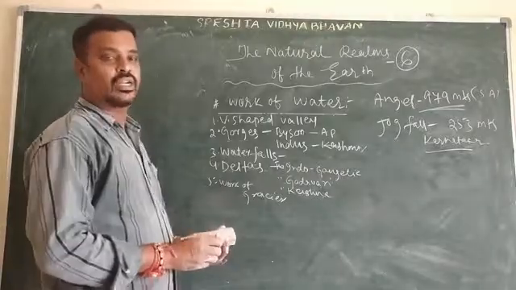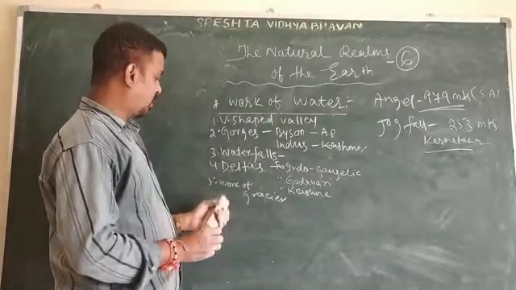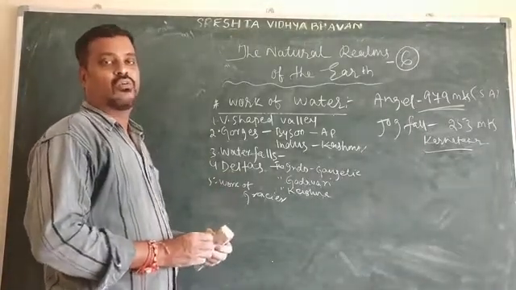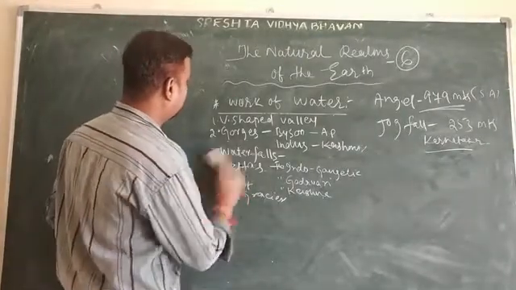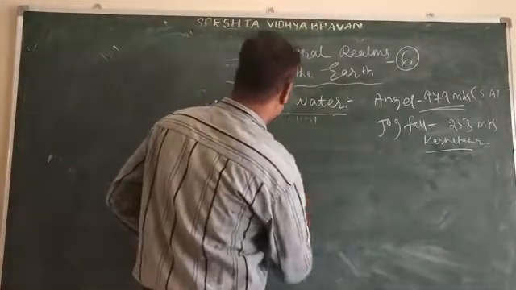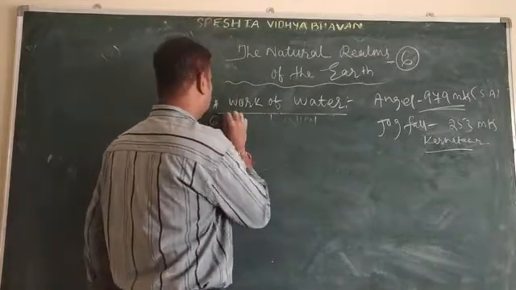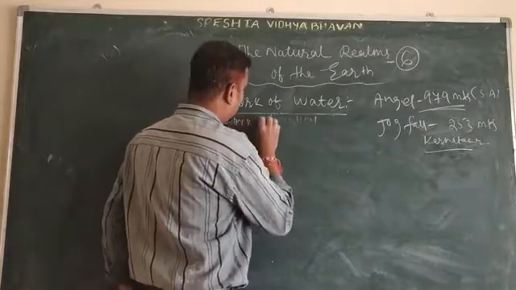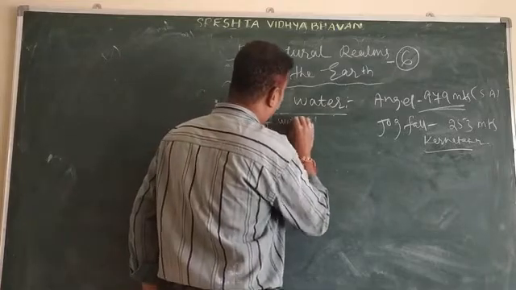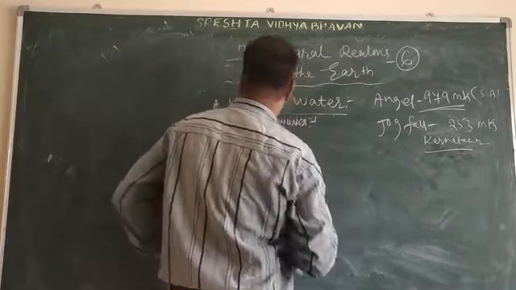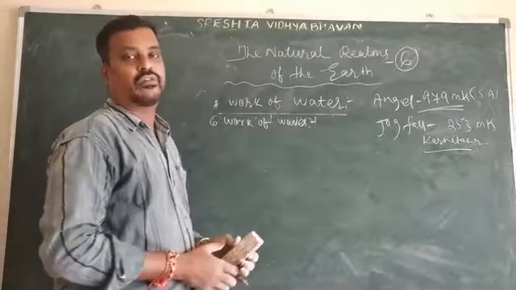Today we shall discuss the sixth one, the work of waves. So what is the work of waves?